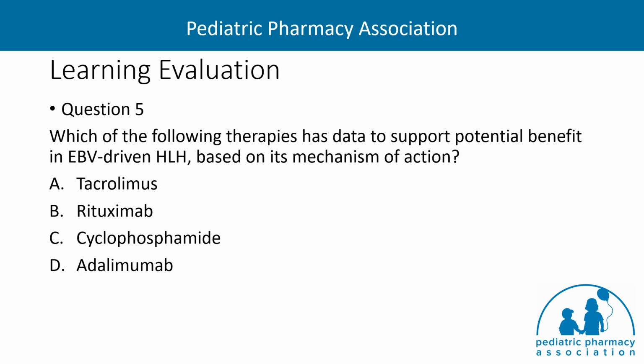So question number 5, which of the following therapies has data to support potential benefit in EBV-driven HLH based on its mechanism of action? So the answer here is B, rituximab. So EBV is poorly responsive to antiviral agents. However, it does reside in B lymphocytes, which can be rapidly depleted using the B cell targeting monoclonal antibody rituximab.